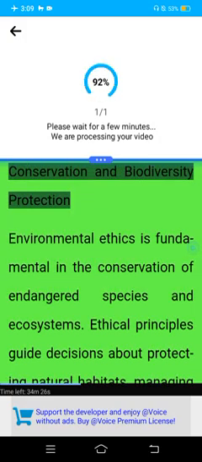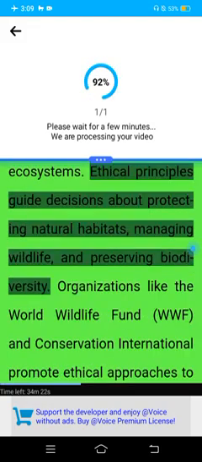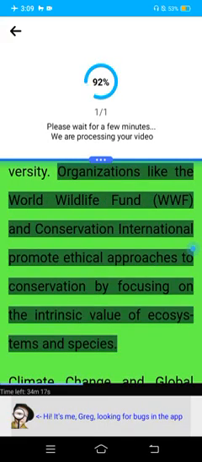Conservation and biodiversity protection. Environmental ethics is fundamental in the conservation of endangered species and ecosystems. Ethical principles guide decisions about protecting natural habitats, managing wildlife, and preserving biodiversity. Organizations like the World Wildlife Fund (WWF) and Conservation International promote ethical approaches to conservation by focusing on the intrinsic value of ecosystems and species.